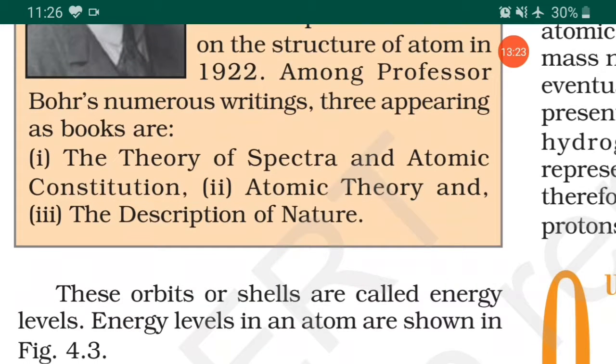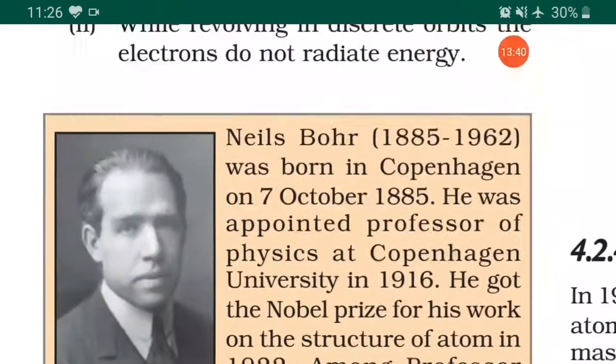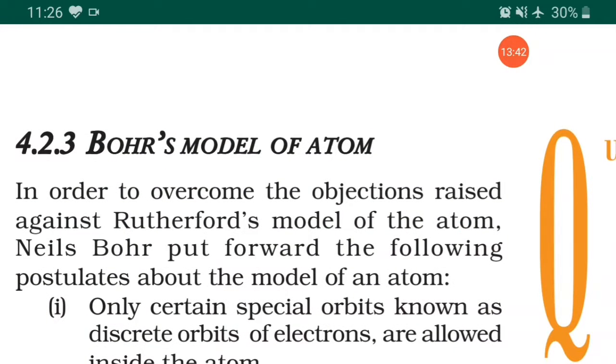It is not mentioned here, but I want to tell you from your chemistry textbook, on page number 151, the limitations of the Bohr atomic model. First limitation: Bohr gave a two-dimensional picture, but now it has been confirmed that atoms are three-dimensional and spherical.